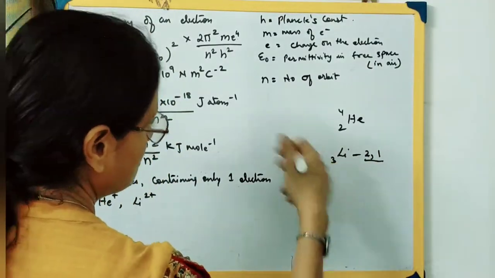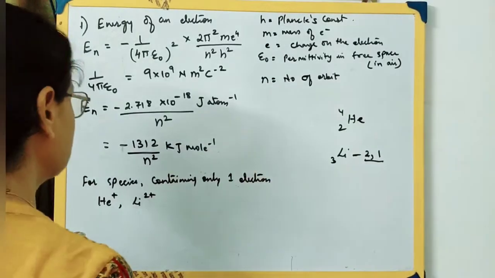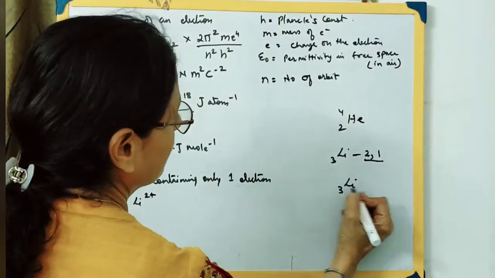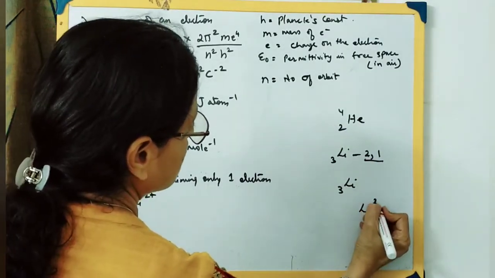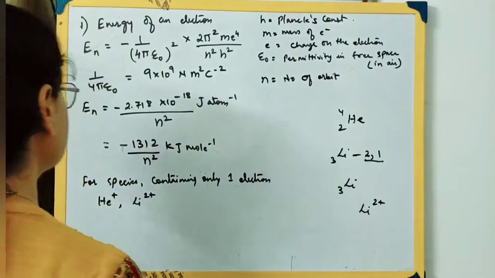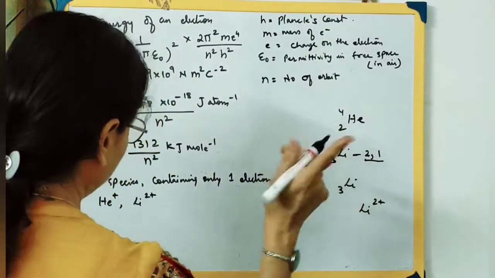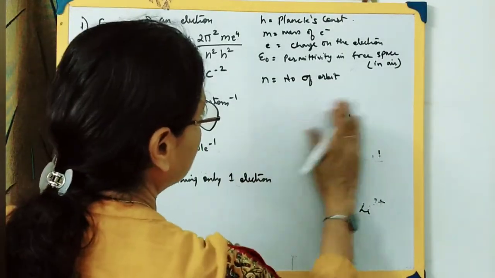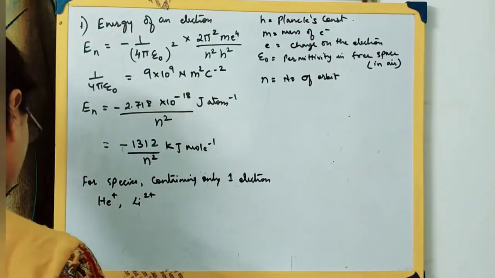From the 3 electrons, if 2 electrons are lost, it will be getting 2 positive charge. I hope it's clear. Look here, lithium 3 is losing 2 electrons, so it will be getting the 2 positive charge. It will be converted into Li2+. So for species containing only one electron, if 2 electrons are lost, how many electrons are present over there? Only 1 electron. So for species which contain only 1 electron, such as helium He+ or Li2+,